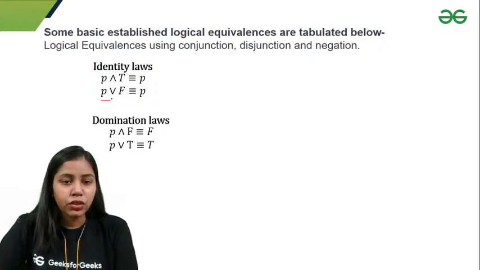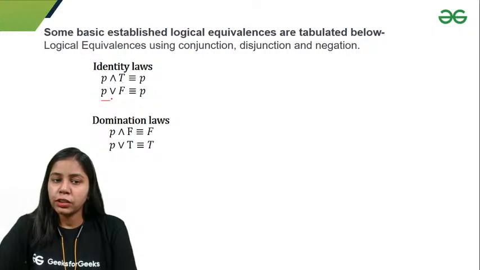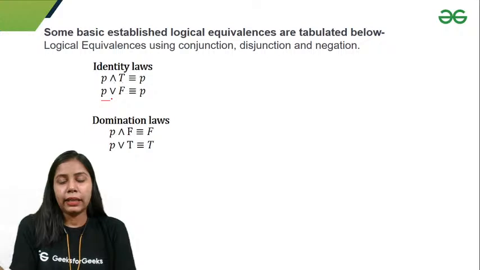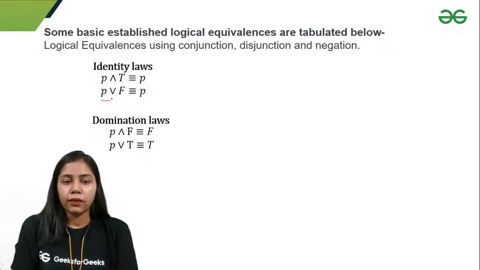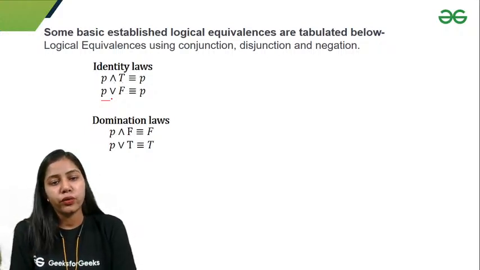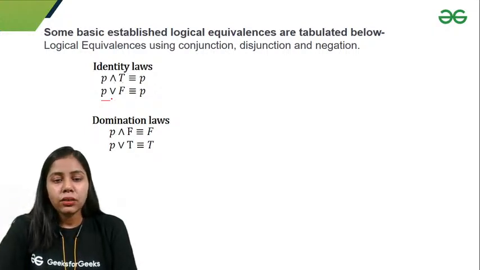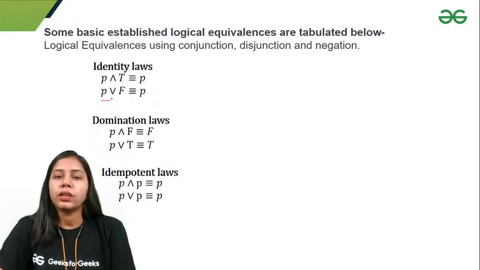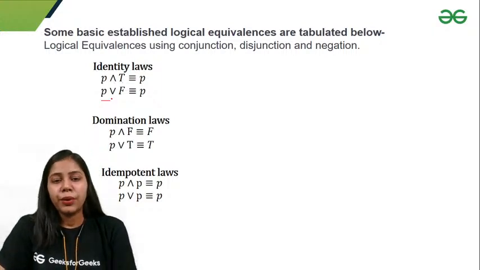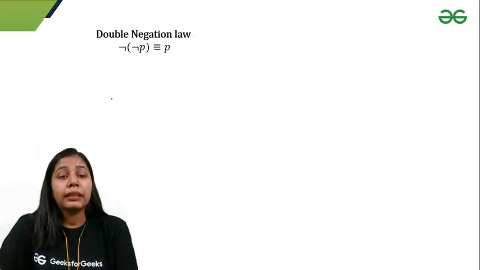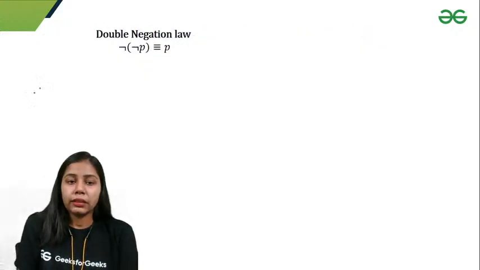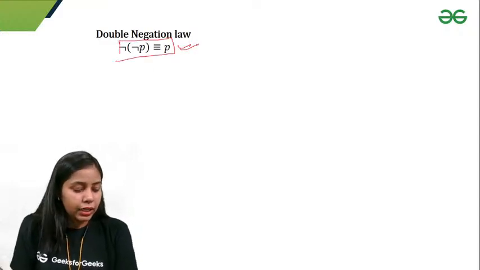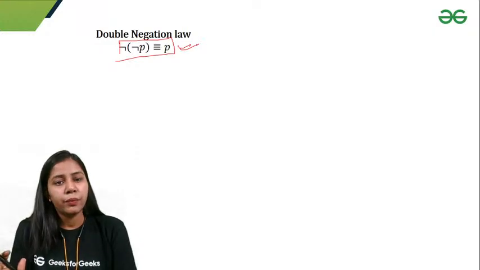Next we have the domination laws. P and F gives you false, because if you take and with false, you will always get false. Similarly, if you take or with true, you will always get true. That is the domination laws. The next one is the idempotent laws: P and P always gives me P, P or P always gives me P. The next one is double negation. You have to remember this because it is important: negation of negation P is equal to P.